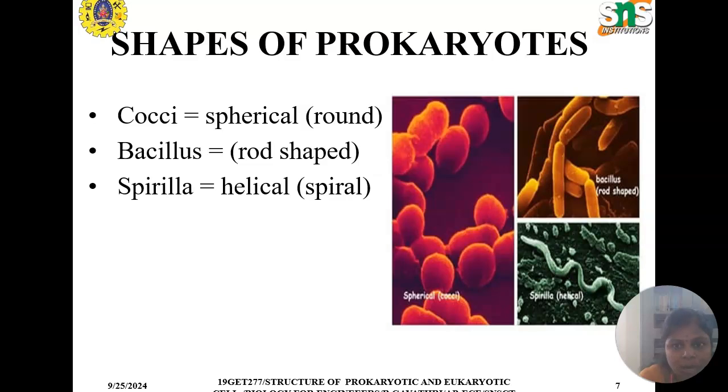The shapes of prokaryotes are cocci, bacilli and spirilla. Cocci are spherical in shape, round; bacilli are rod shaped; and spirilla are helical, spiral shaped.